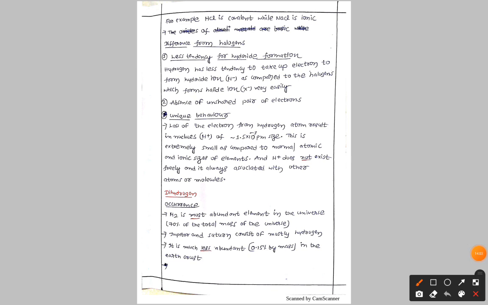So this is about the position of hydrogen in the periodic table, along with the similarities with the first group A and halogens, and what are the differences between the first group A and halogens.